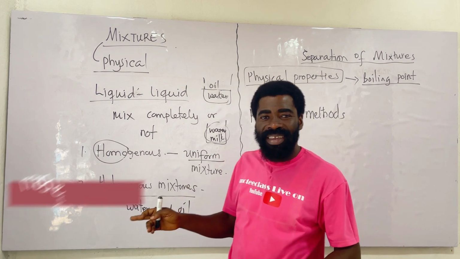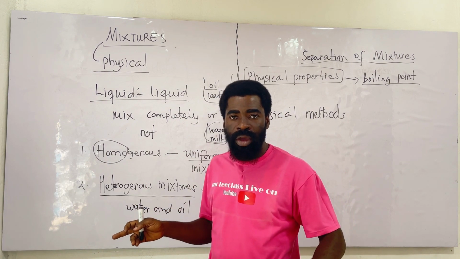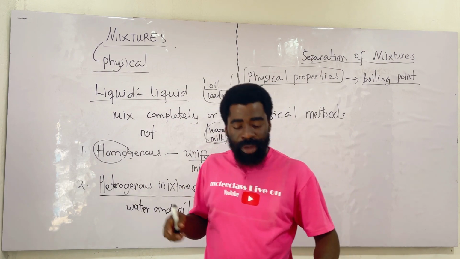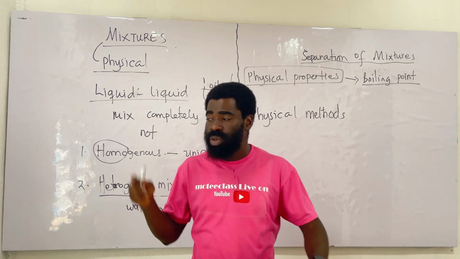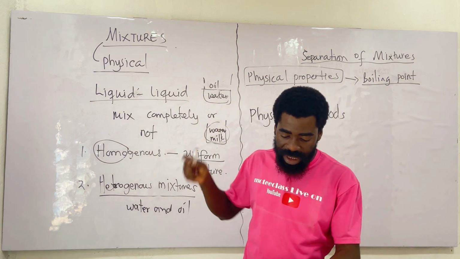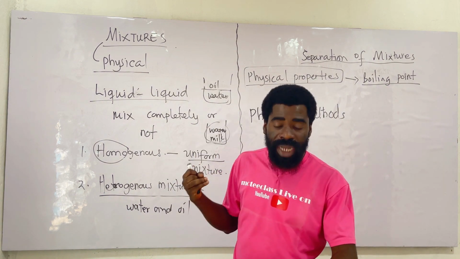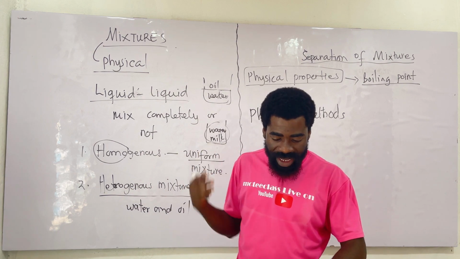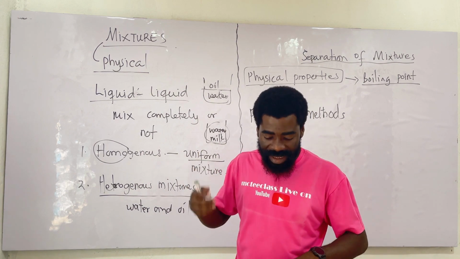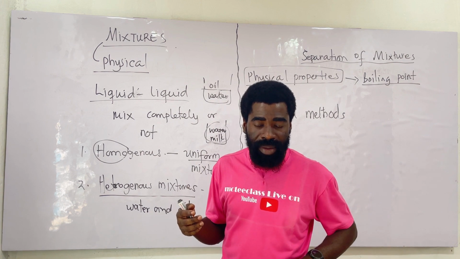Then we have magnetic properties. We use magnets to separate these. I hope you get the point I'm making. Let's go through once again. So we have the physical properties: boiling point, melting point, solubility, temperature difference, particle sizes, density, weight, then magnetic properties.